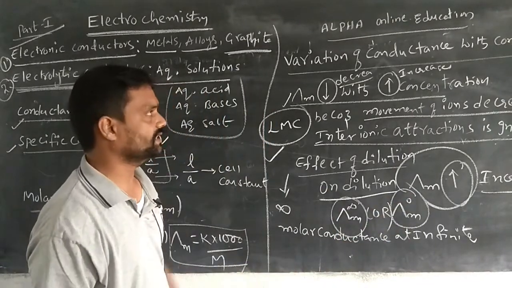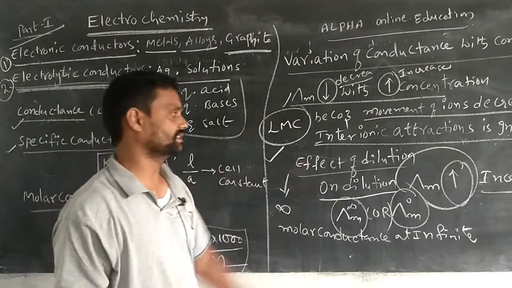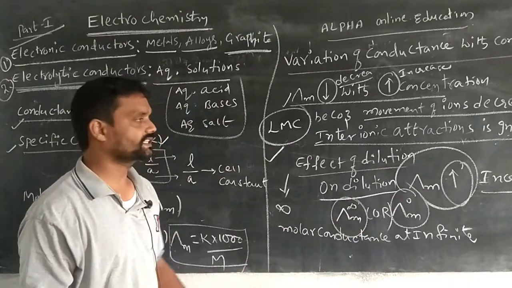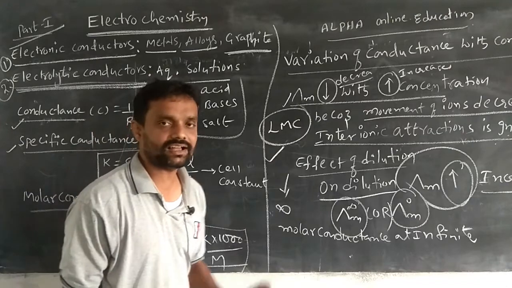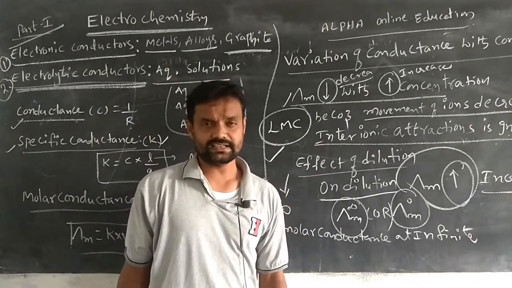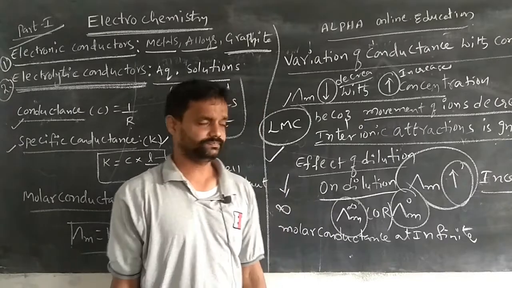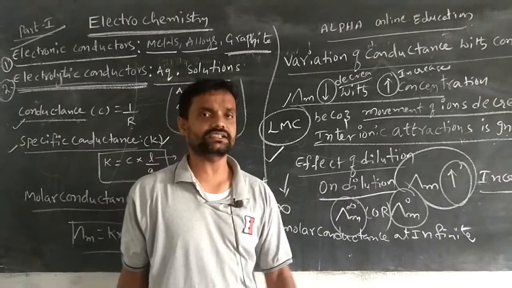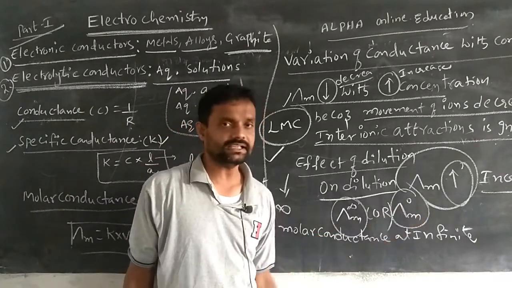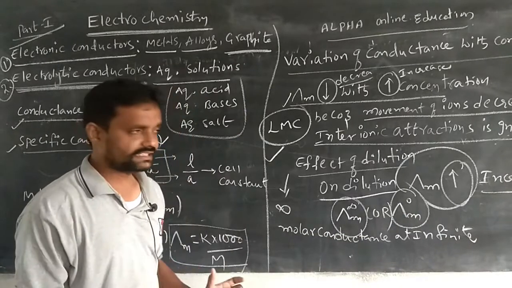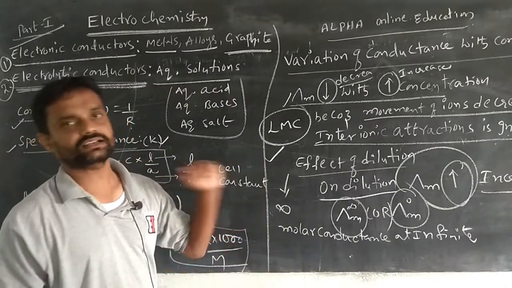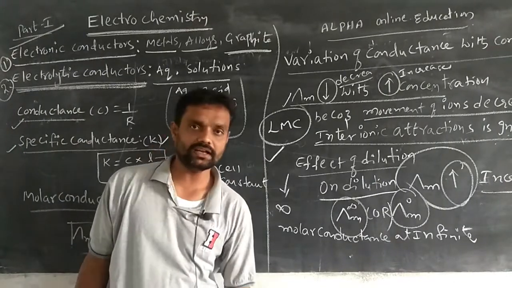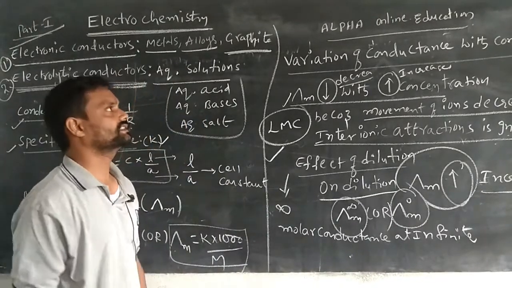So this is the effect of the concentration on the conductance and the effect of the dilution on the molar conductance. Simple meaning: when the dilution increases and reaches infinite dilution, it is called the molar conductance at infinite dilution. When the concentration decreases and reaches 0 concentration, it is called the molar conductance at 0 concentration. Simply, it is also called the limiting molar conductance. So this is the effect of the dilution on the molar conductance. Remaining will be discussed in the next class.